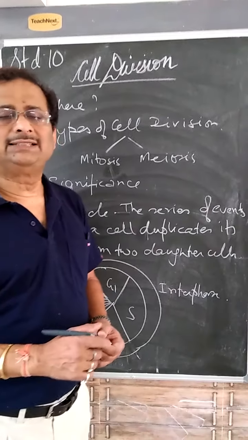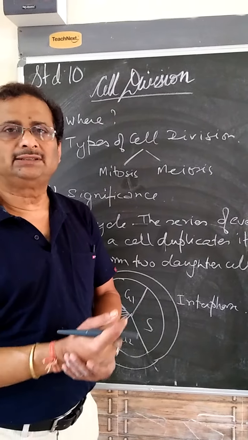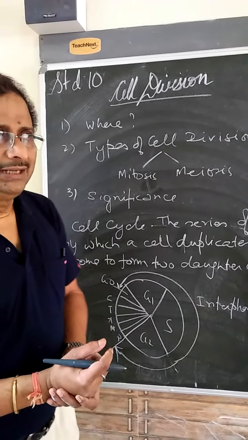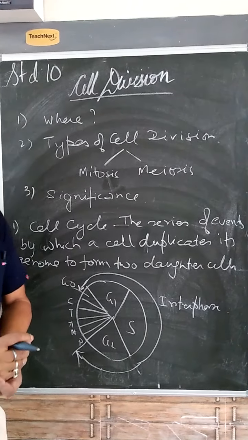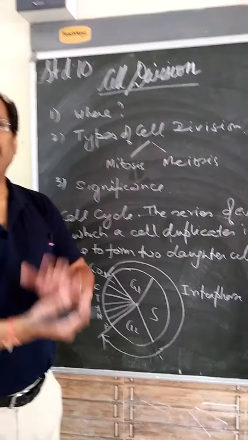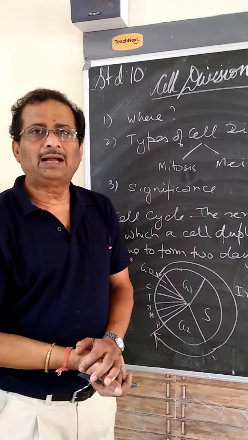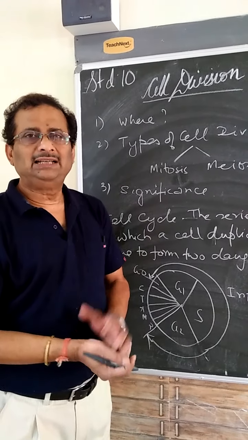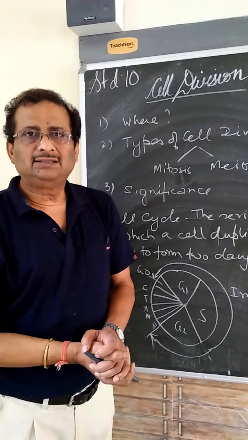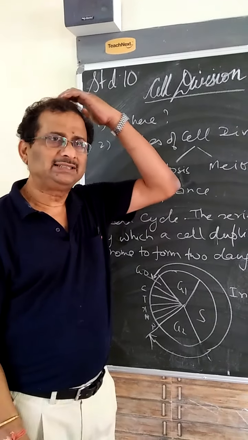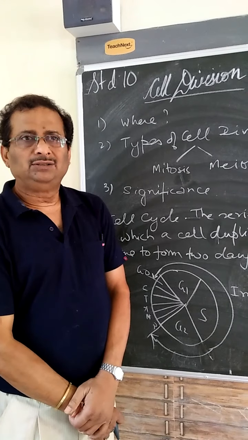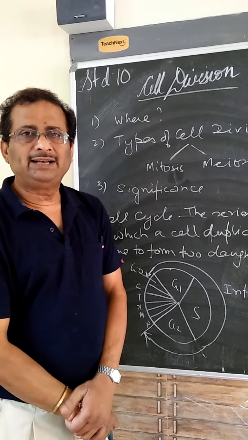Students, for 10th standard today we are going to start a new lesson, cell division. Now, cell division is a phenomenon that is very common in all living cells. Whether it is a plant cell or animal cell, division is a must. Now, why does a cell divide? You know that a cell divides basically to grow, to recuperate or regenerate.